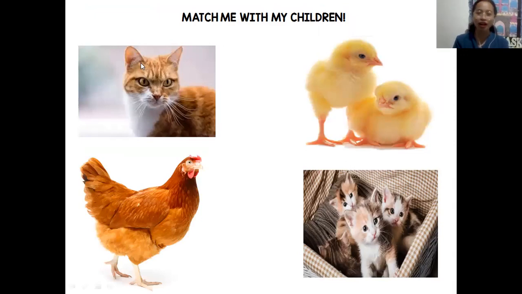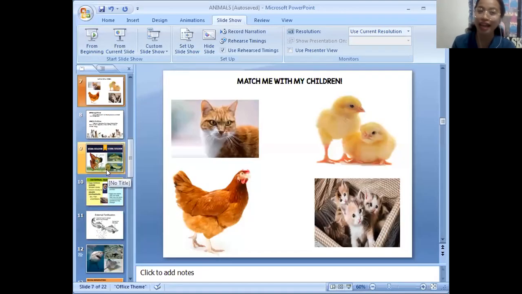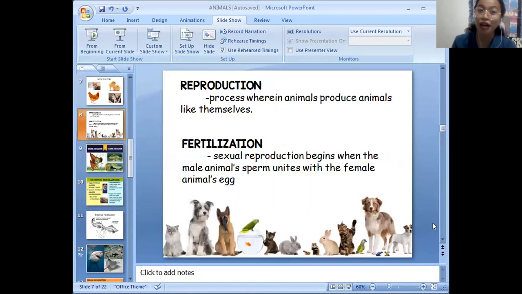Okay, so this one, of course, is very easy. It's the kitten, and for this one, it's the chicks. Okay, so what have you observed from these pictures? Okay, so that means it's all about reproduction. The process wherein animals produce animals like themselves, as you can see from the previous picture, is